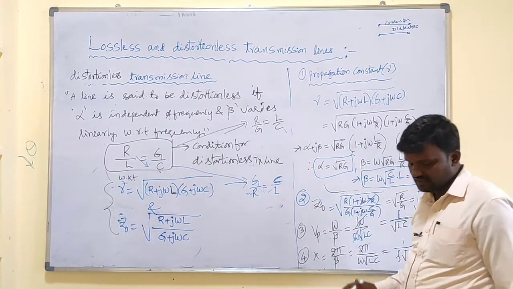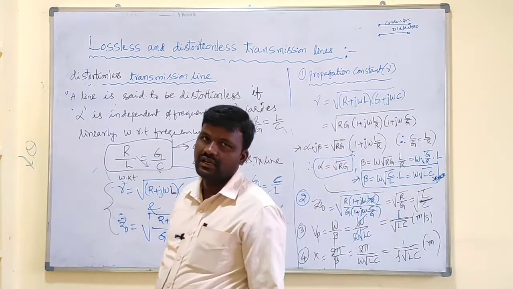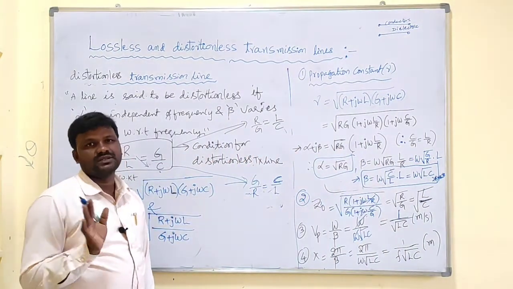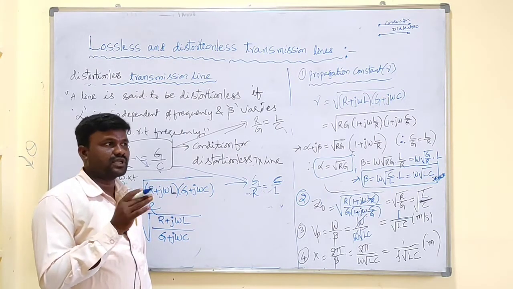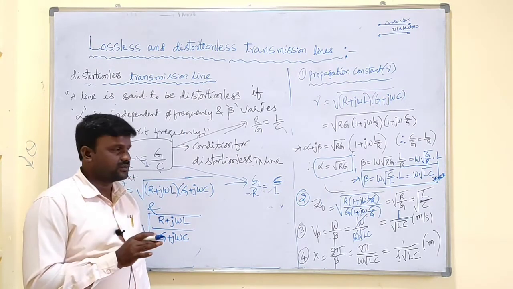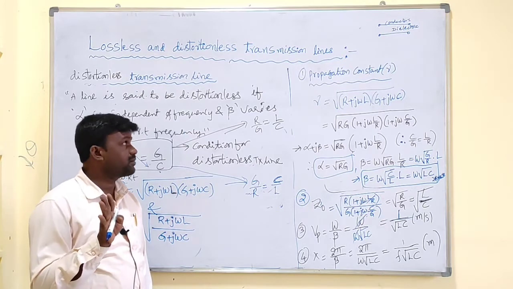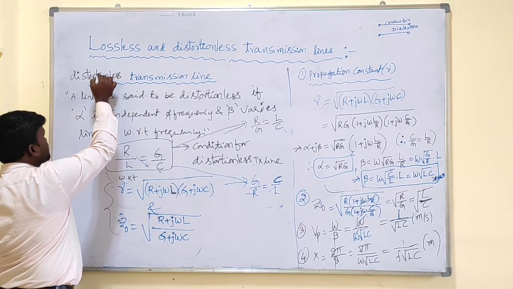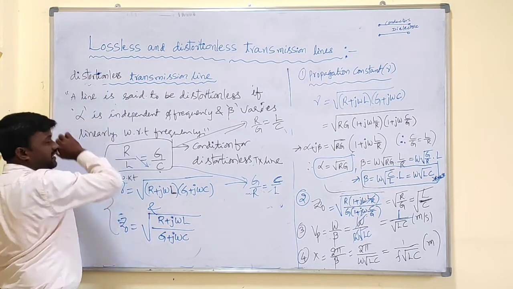These are the characteristics of the distortionless transmission line. For power transmission, we can go for the lossless transmission line. Whereas for communication purposes, we need to go for this type of line, that is called the distortionless transmission line.